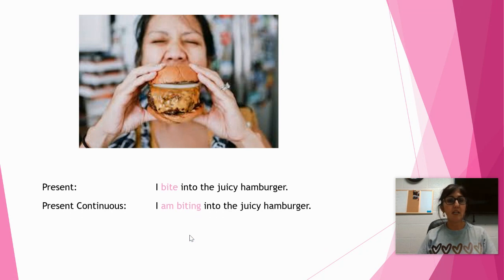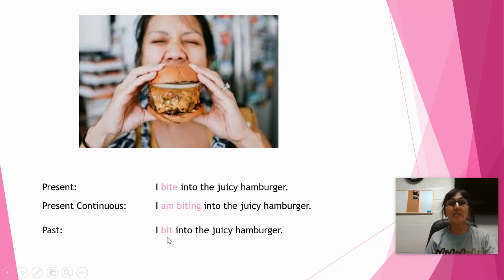So the present of this picture here, it's almost dinner time, so I'm really hungry already. So I see this woman eating a big juicy hamburger. So the present is I bite into the juicy hamburger. And if it's present continuous, it's I am biting into the juicy hamburger. Okay, what is the past form of bite? Do you know? Oh, yes, you do know. I bit into the juicy hamburger.